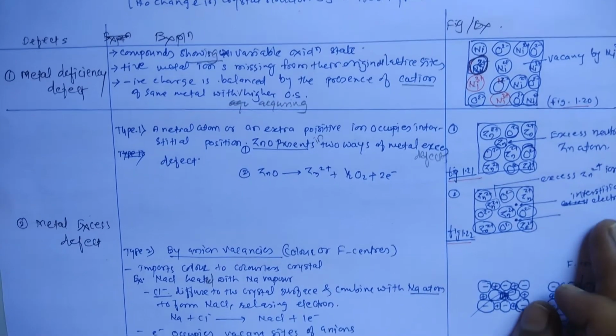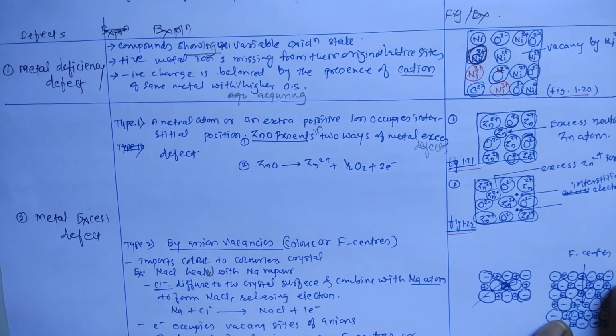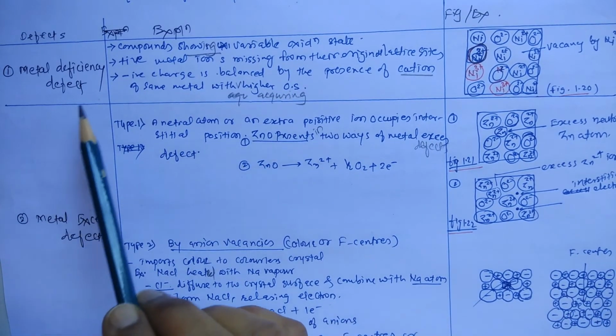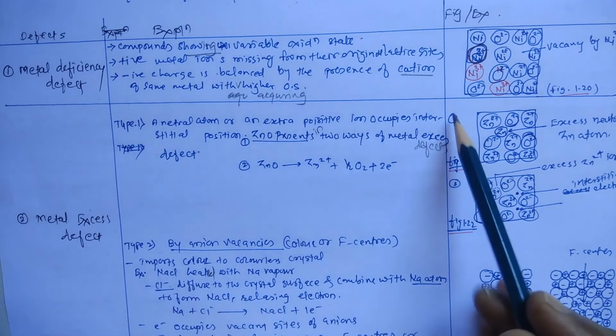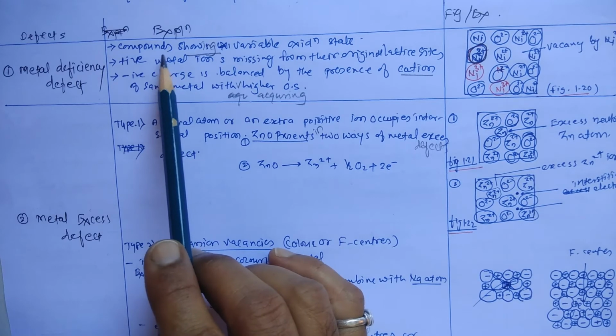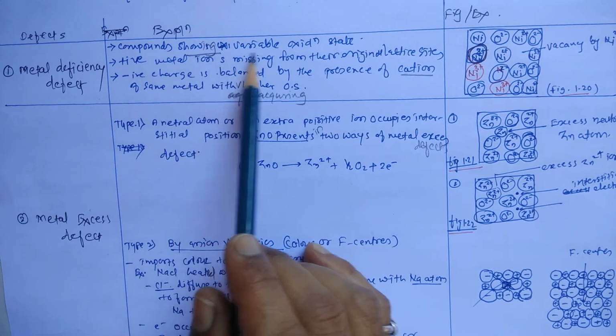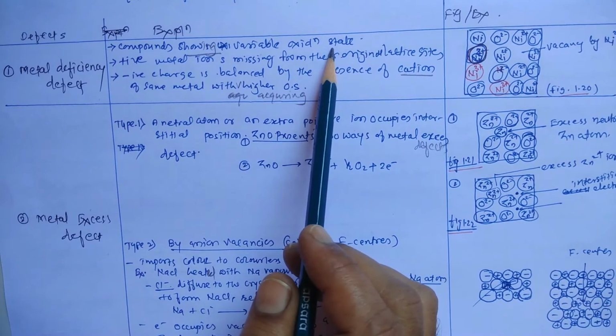That is one, metal deficiency defect. These defects are seen in compounds showing variable oxidation state.